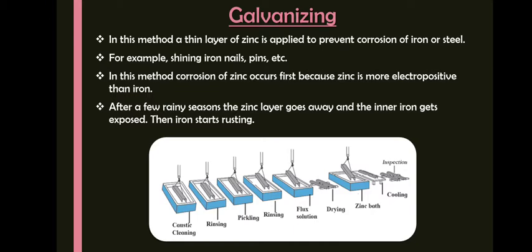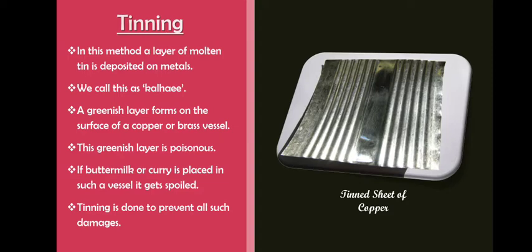So you can see here the processes are shown. Caustic cleaning, where the iron is cleaned in sodium hydroxide, then rinsing, then you pickle it, rinse it again, then put it in the flux solution, dry it, put it in the zinc, and allow it to cool. So zinc will be coated on the iron articles.